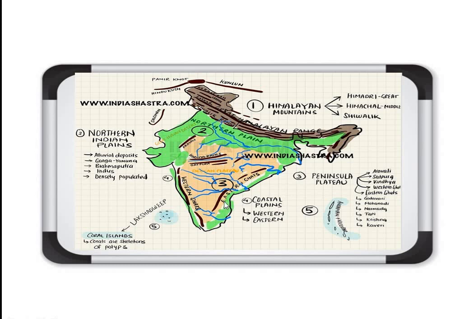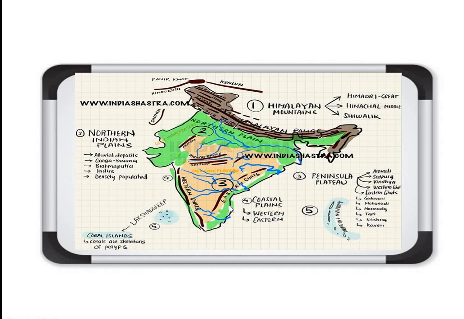We had done the eastern edge of the peninsular plateau, known as the Eastern Ghat, this one, and the western edge of the peninsular plateau is the Western Ghat, this one. Just east of the Eastern Ghat is the Eastern Plain, the green color there. Clear? And just west of the Western Ghat is the Western Coastal Plains. Clear about the Western or Eastern Coastal Plains?